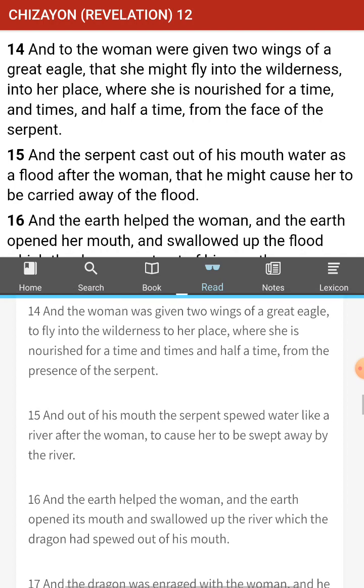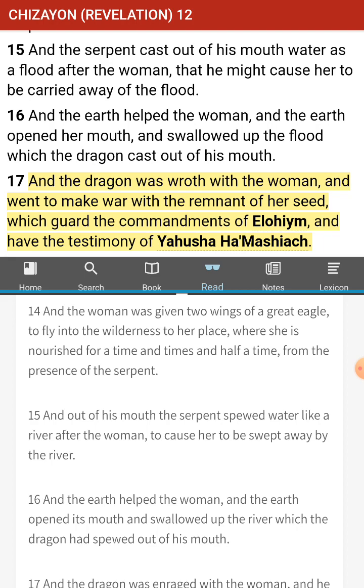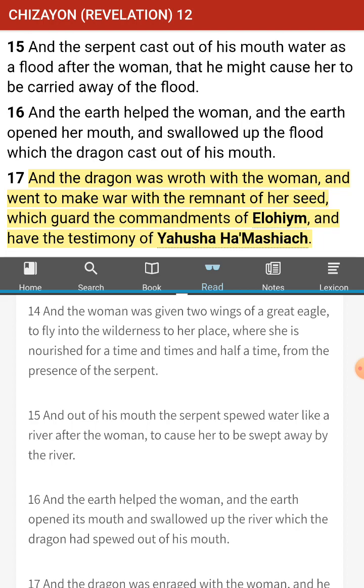14. And the woman was given 2 wings of a great eagle to fly into the wilderness to her place, where she is nourished for a time and times and half a time from the presence of the serpent. Okay? Again, this has to be metaphorical. Well, yeah, so, wings of the eagle, she was able to escape, right? And find her place in the wilderness. But what are we talking about here? Are we talking in the future or in the past? Because we don't know. We don't have any more scriptures on the life of Messiah Yahushua and his mother and his stepdad, or not stepdad, but I guess his dad, but it wasn't his biological dad.